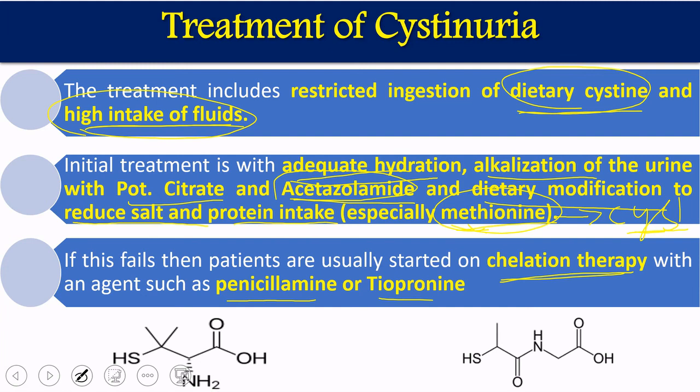These two, structurally and in their pharmacological effects, work in the same fashion and do the same process. Penicillamine we also use for the chelation of some other metals and elements. Whenever we have metal toxicity, we use penicillamine and tiopronin for chelation therapy.